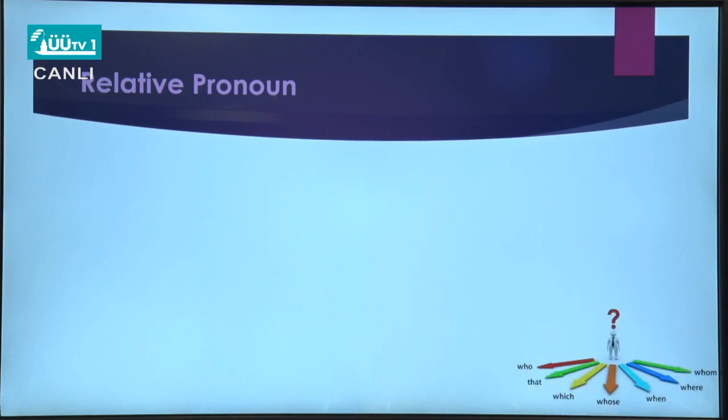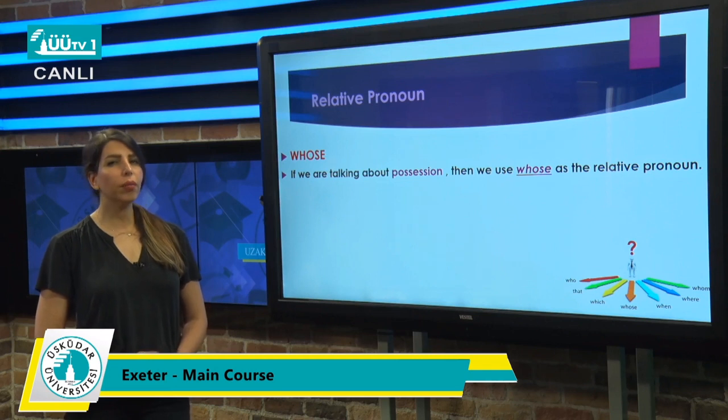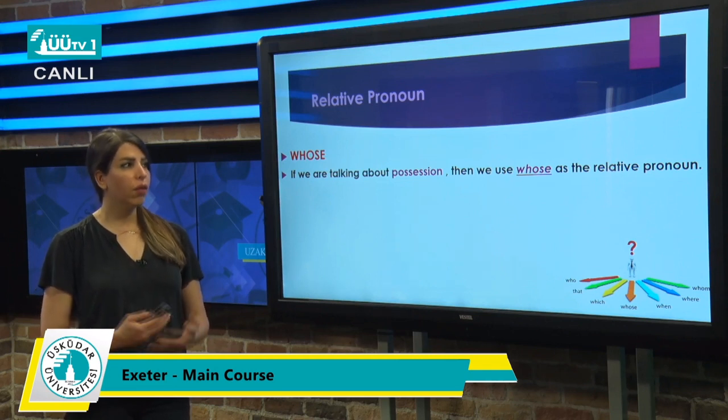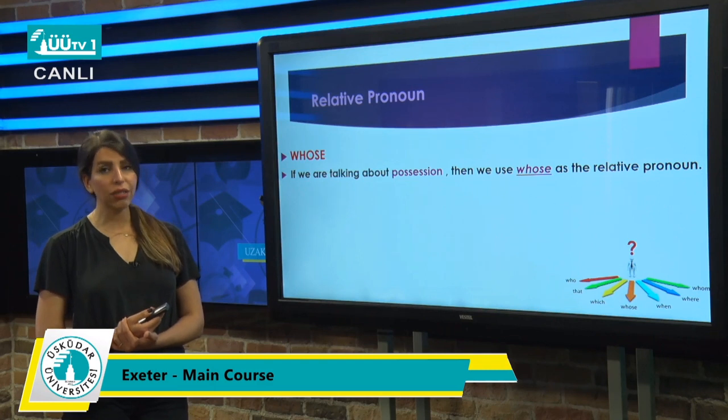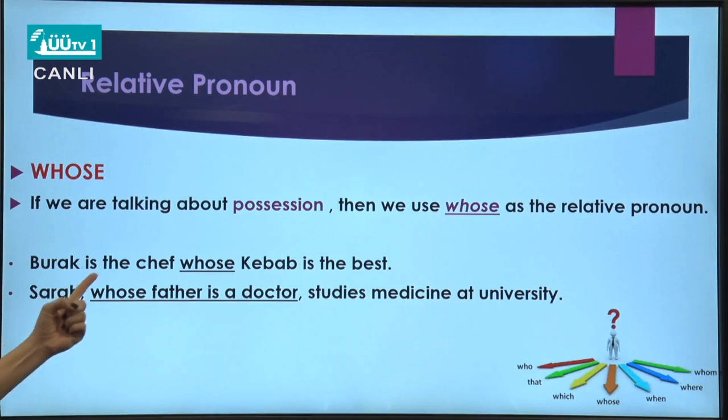And about the next relative pronoun, which is whose. Whenever you are talking about possessions of the subject, in that case, you need to use whose. Look at these examples. Burak is the chef whose kebab is the best. Whose is related to Burak's kebab. Are you familiar with kebabs? Yeah? Sarah, whose father is a doctor. Whose father is a doctor? Sarah's father is a doctor. Sarah studies medicine at university.